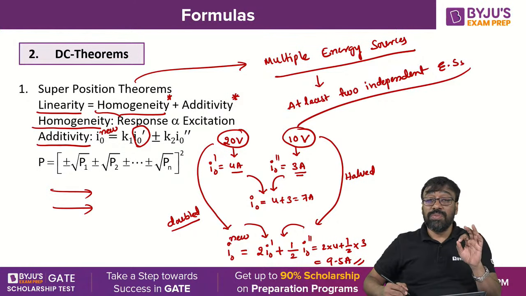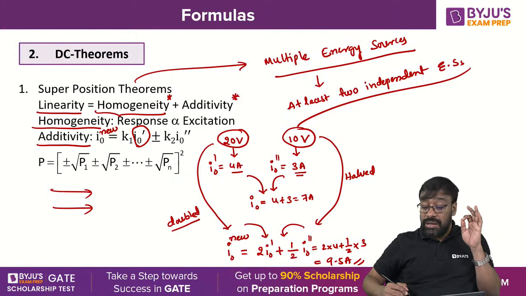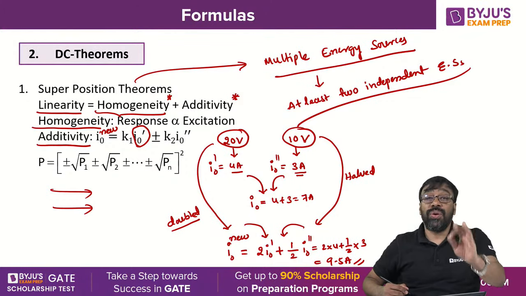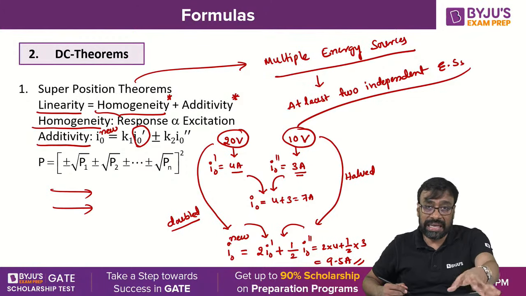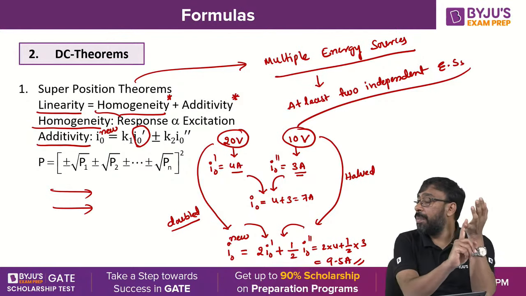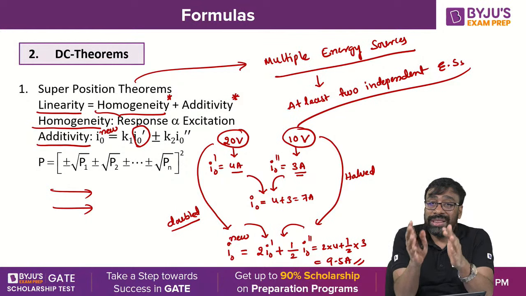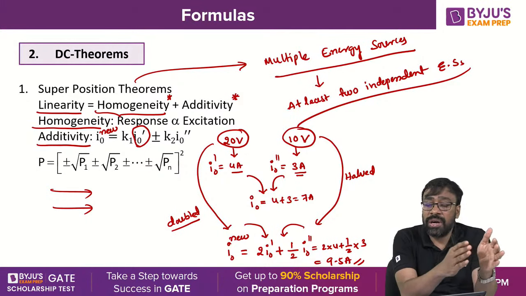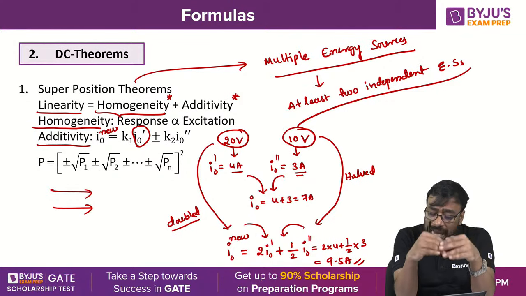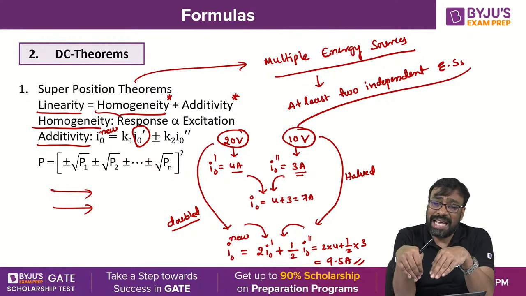This is the superposition theorem, and on this particular example only you are going to expect the questions in the GATE examination. Homogeneity property and additivity property are very, very important. On these only you are getting the questions. So far there are 3-4 questions on the superposition that were asked only on this particular example that I have discussed today.